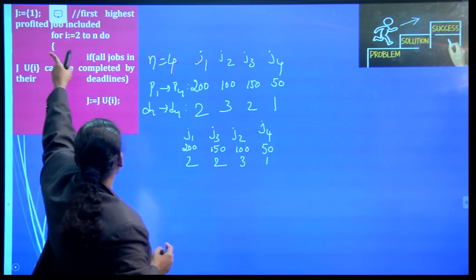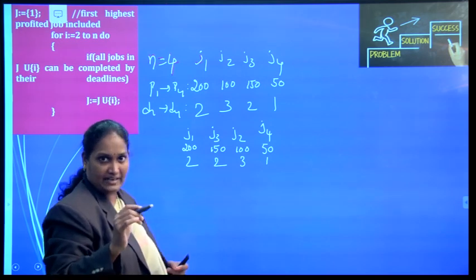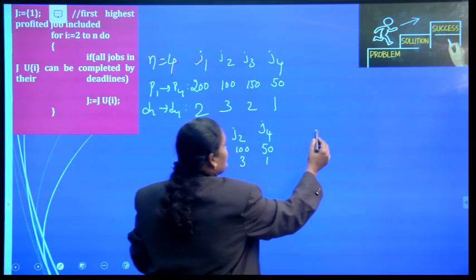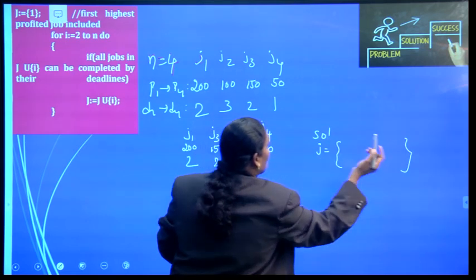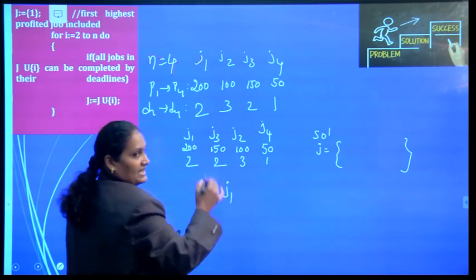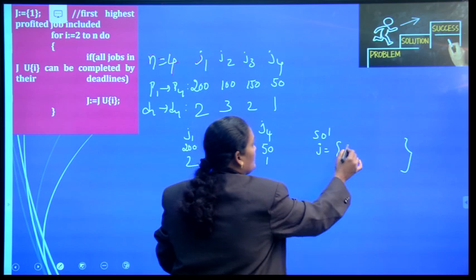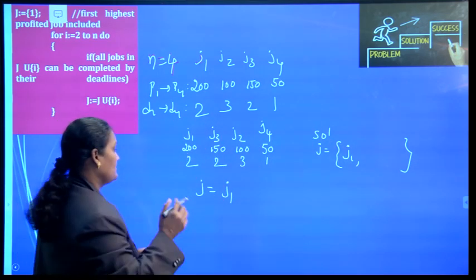What we are doing first? J is equal to 1. That is, we are going to include the first highest profited job. Let us consider this is the solution vector. First we are going to include the first highest profited job, which is nothing but J1. Now the solution contains J1 first.